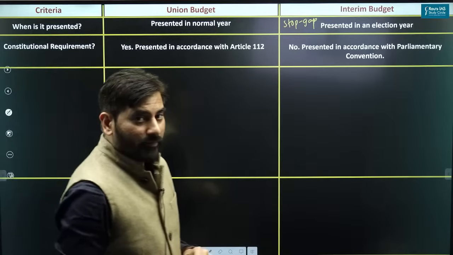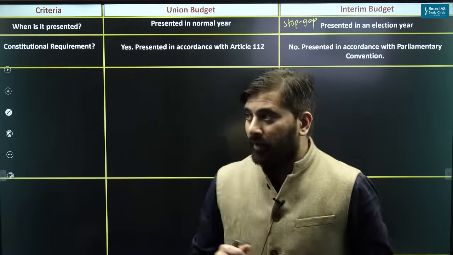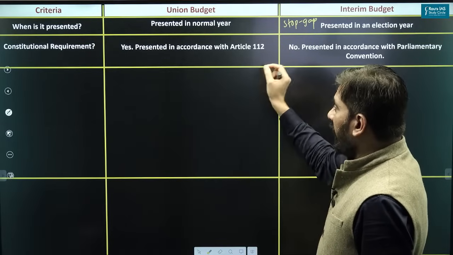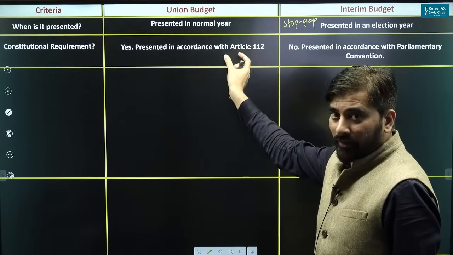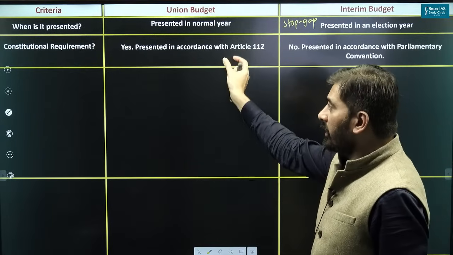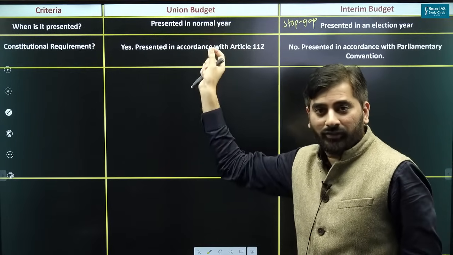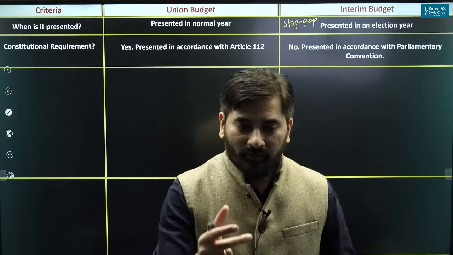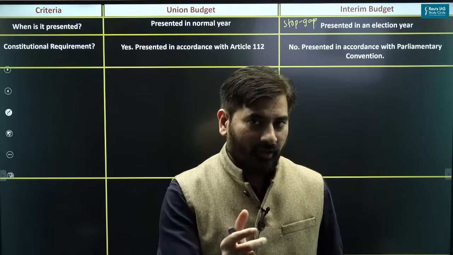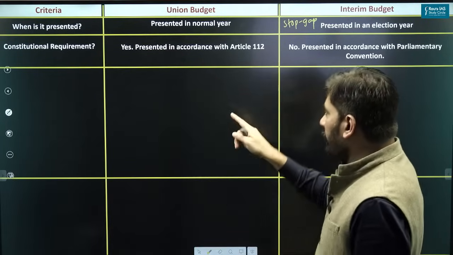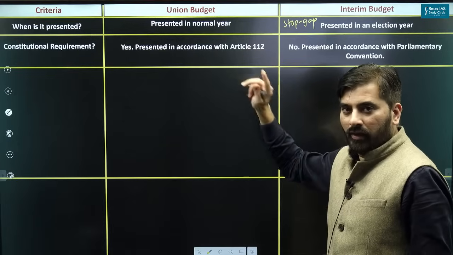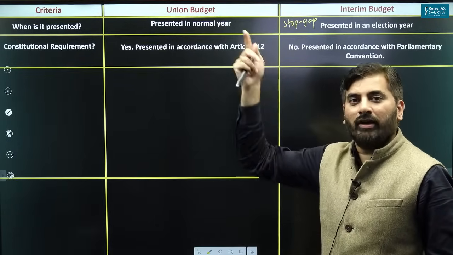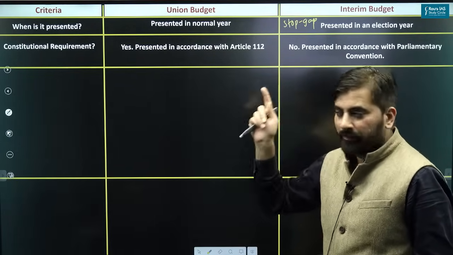Constitutional requirement. I hope all of you know that there is a separate article called Article 112 of the Indian Constitution which deals with the presentation of union budget. You must be knowing that the word budget as such does not find a mention in Article 112. Article 112 says annual financial statement, right?